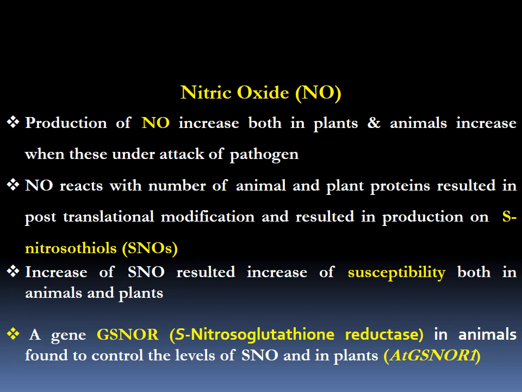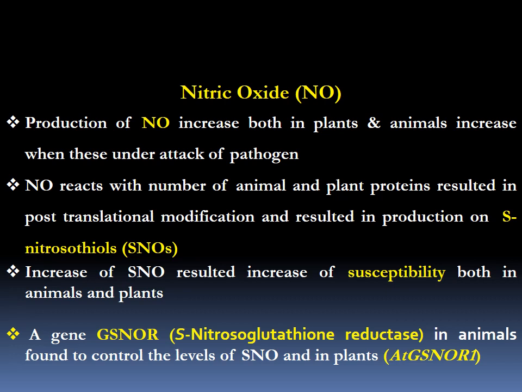It was found that the level of NO increases both in plants and animals when they are under attack of pathogens. So it is clear that NO has some kind of association with the disease, whether positive or negative. The second important finding was that NO reacts with a number of animal and plant proteins, resulting in post-translational modification of proteins, and the production of S-nitrosothiols.